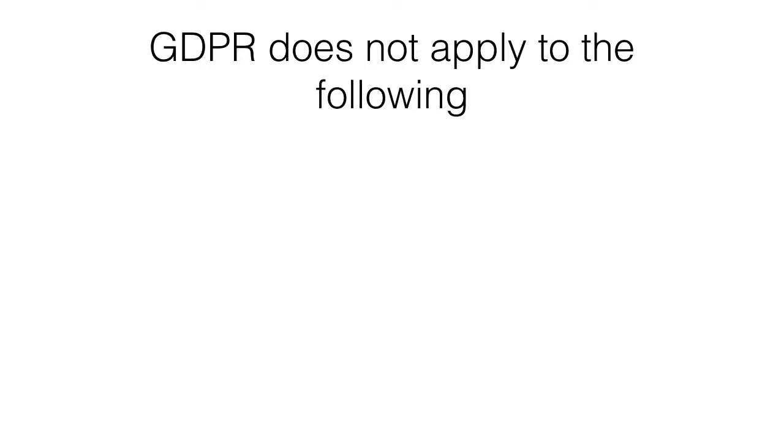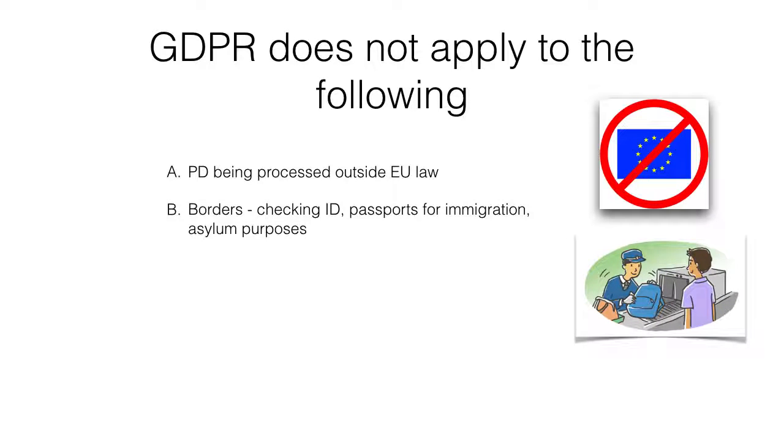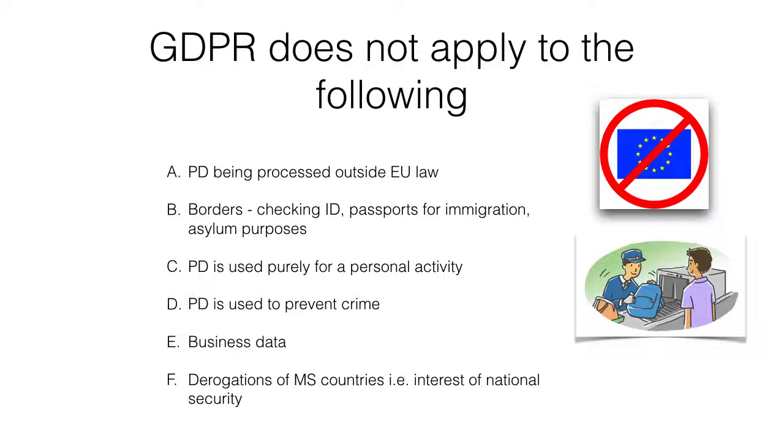So when does the GDPR not apply? When processing of personal data is outside the EU law, at borders checking ID, passports for immigration, asylum purposes. Personal data is used for personal activity. Personal data is used to prevent a crime. Business data. Also where there are derogations where member state countries can actually change or amend certain provisions, for example, interests of national security.